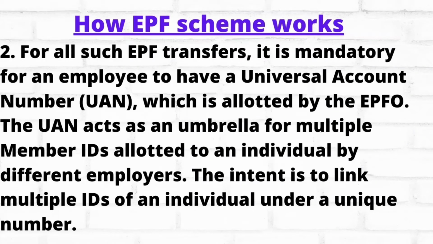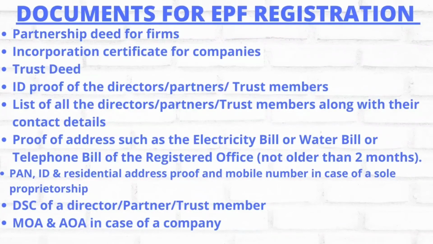UAN, Universal Account Number, is mandatory for all employees relating to PF, and it is allotted by the EPF organization. Once the UAN is allotted to an employee, the same UAN can be used in case the employee changes from one employer to another employer. The following documents are required for EPF registration in case of proprietorship, company, trust or partnership firm: partnership deed for firms, incorporation certificate for companies, trust deed in case of trust,